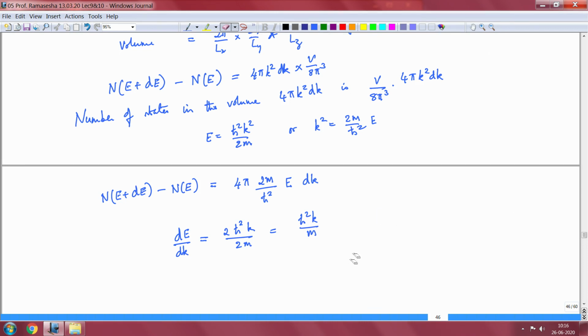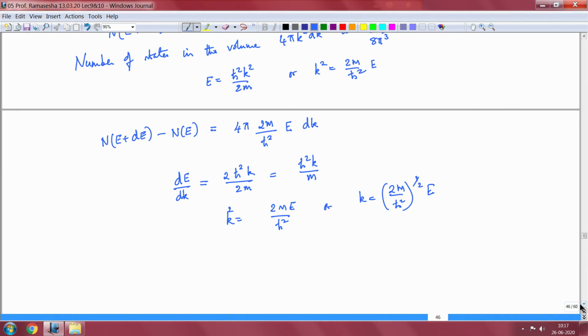We see that k squared is equal to 2mE by h cross squared, or k is equal to the square root of 2m by h cross squared times E. Therefore, I can write dk, let me just have one second, I have to substitute for k.